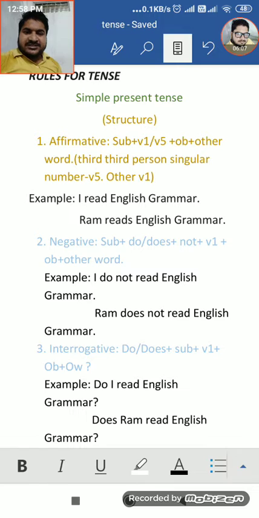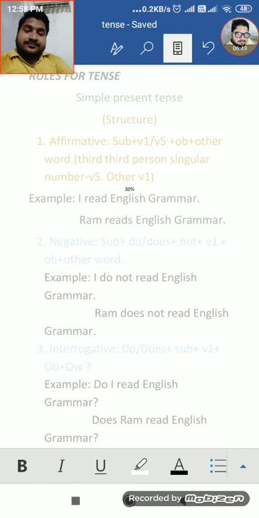Next is the negative sentence. In a negative sentence, the structure is subject plus do or does plus not plus V1 plus object plus other words. Look here, V5 is only used in affirmative sentences of simple present tense. Otherwise, V5 is not used. Here V1 is written. It means if you write does in a sentence, then V5 is not required. Understood?